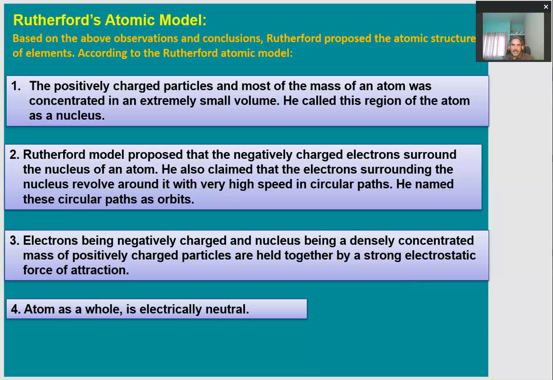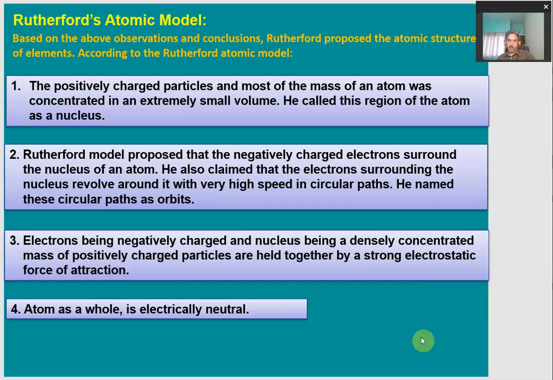And the last thing which the Rutherford atomic model says is that the atom as a whole is electrically neutral. That means the amount of positive charge in an atom is equal to the amount of negative charge in an atom. That means an atom has equal amounts of positive and negative charges.